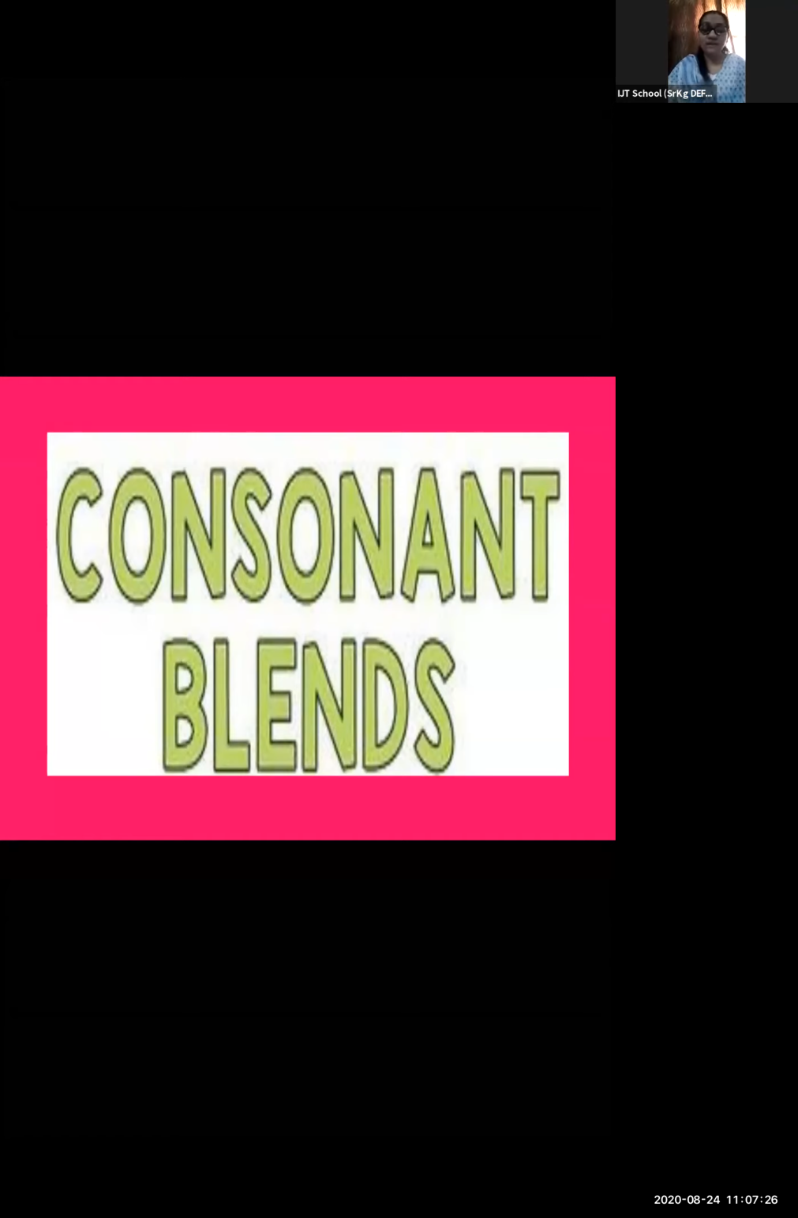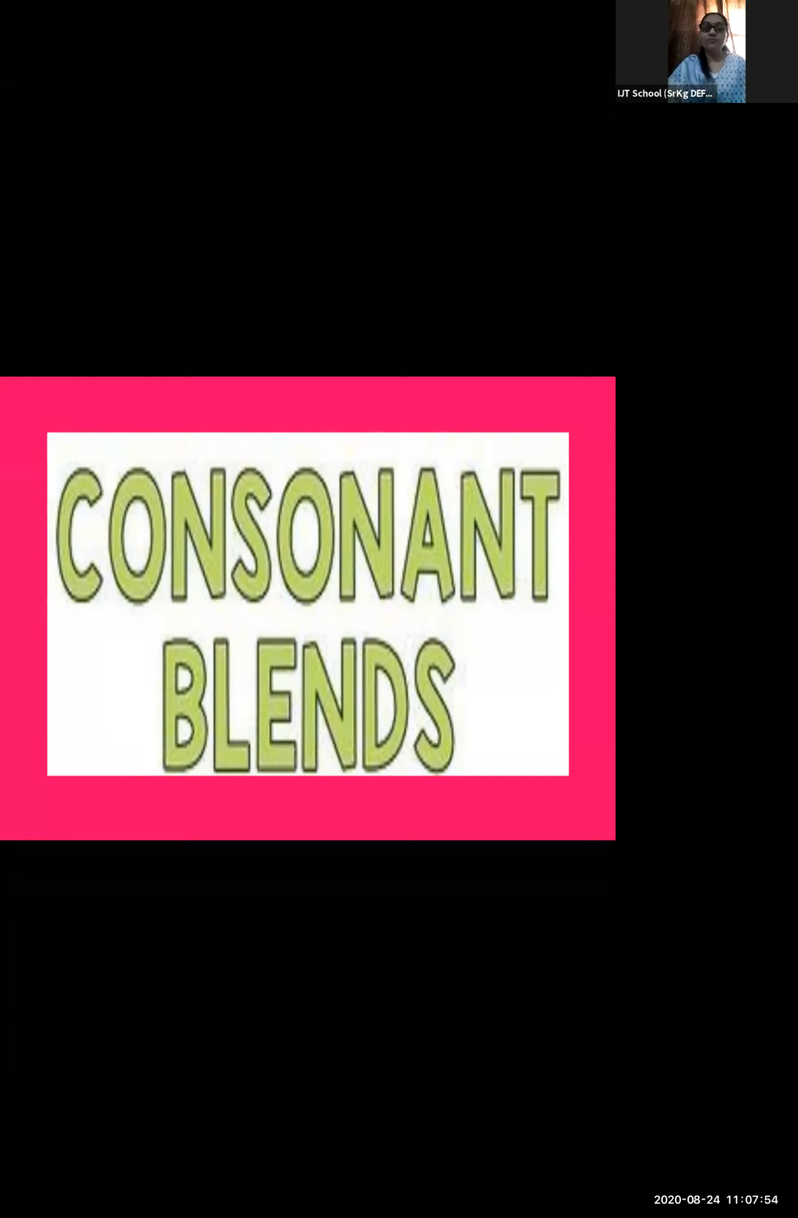Before I start, I would like to ask if any of the parents know about the concept. क्या किसी भी parents को consonant blends के बारे में पता है? Can any of the parents give me the reply in the chat box? You know about the consonant blends? Any replies? Okay, no problem.